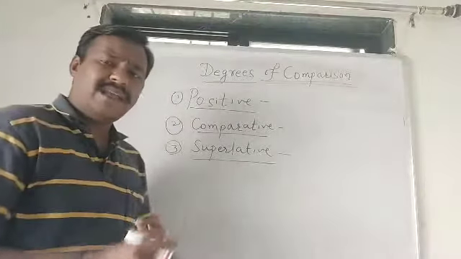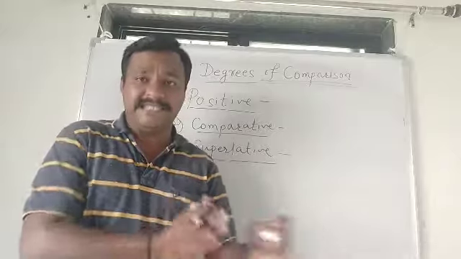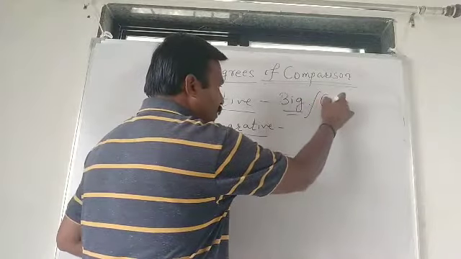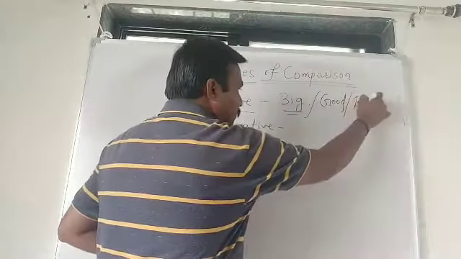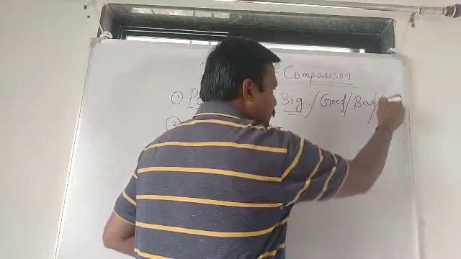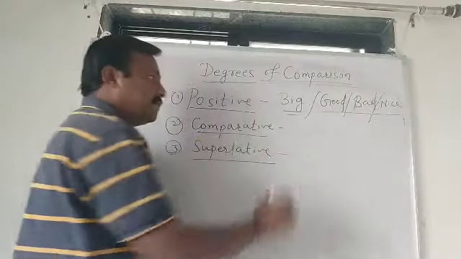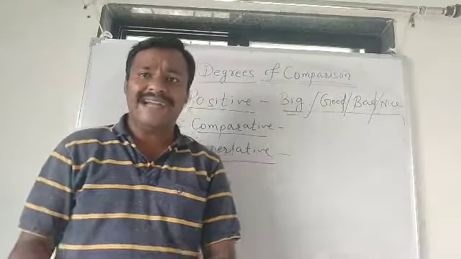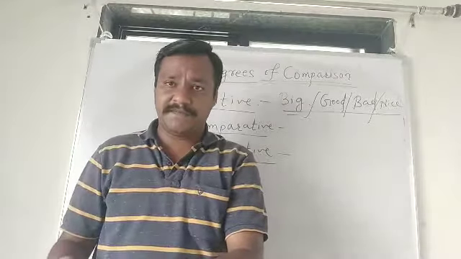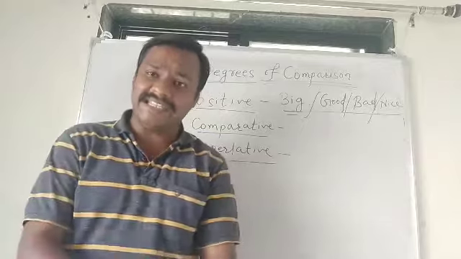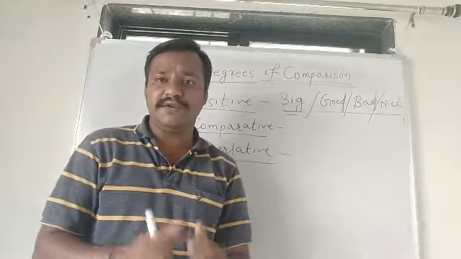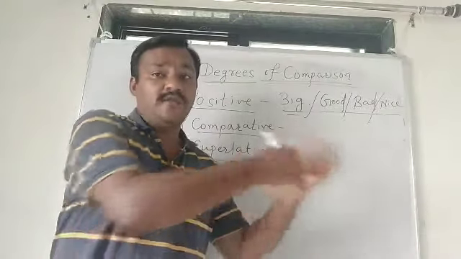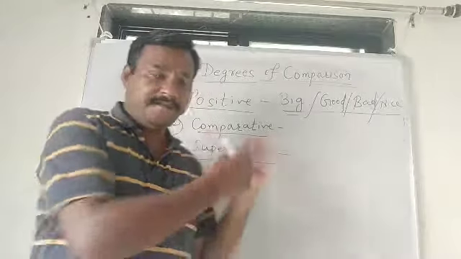In positive degree, there are always root forms of adjectives as they are. For example, big, good, bad, nice. Big, good, bad, nice, etc. Tall, short, thin, white, black. There are many adjectives. If we use them as they are, those adjectives are used for the positive degree. Why positive degree is called so and why root forms are used, let me explain later on.